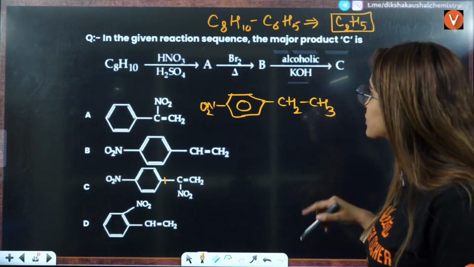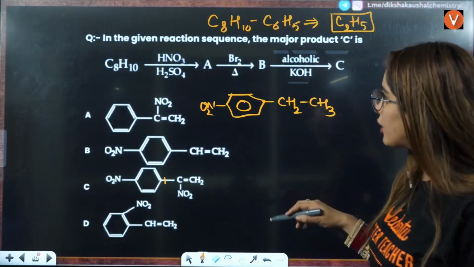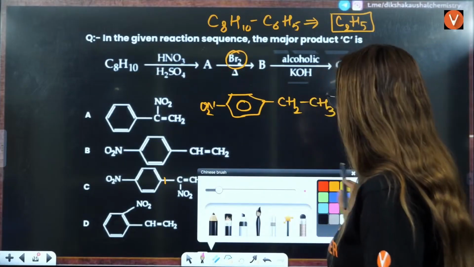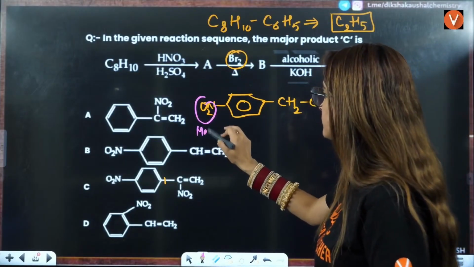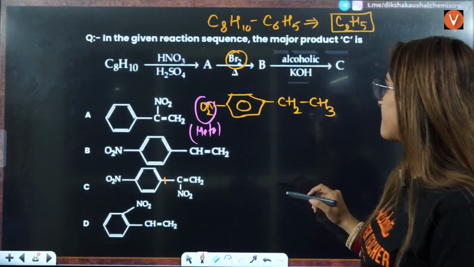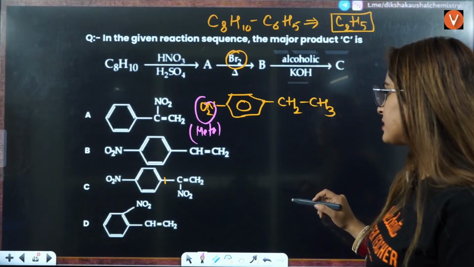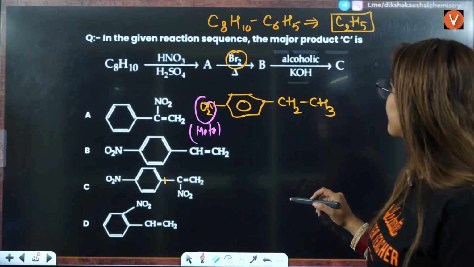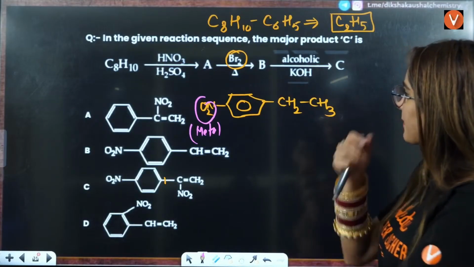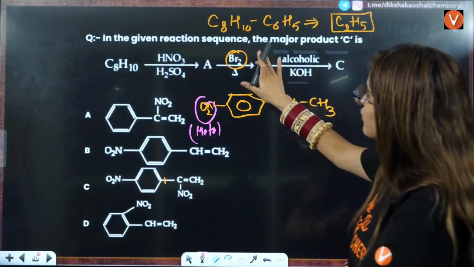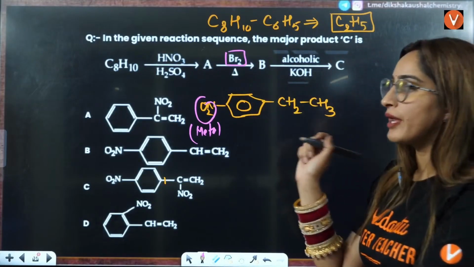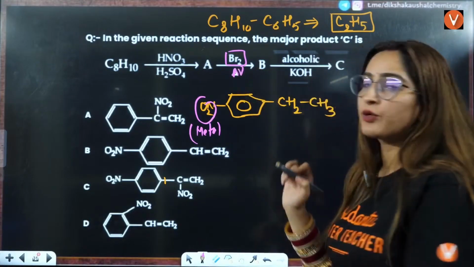Now, students, whenever you are adding Br2, this particular compound is ortho-para directing. But the thing is, this is not bromination. What they are doing is heat, right? Heat they are doing.